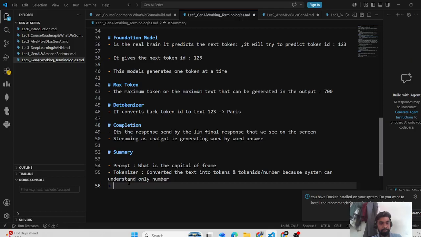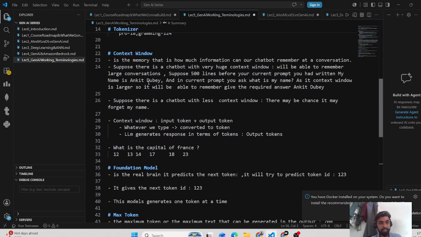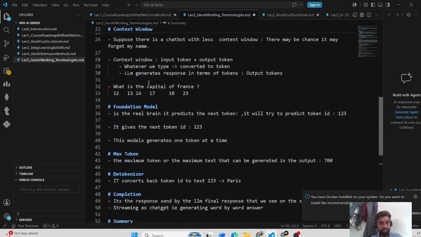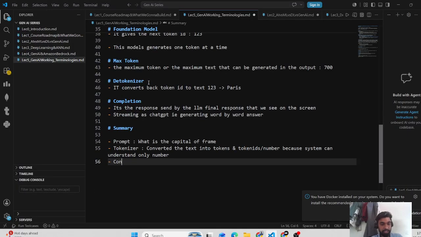Now, after the tokenizer, what happened? There comes the context window, right? What it will do is memory checking, whether some information is available, related or unrelated to the current query.